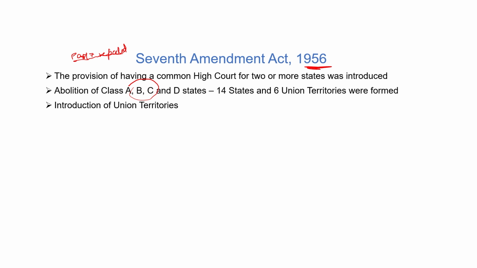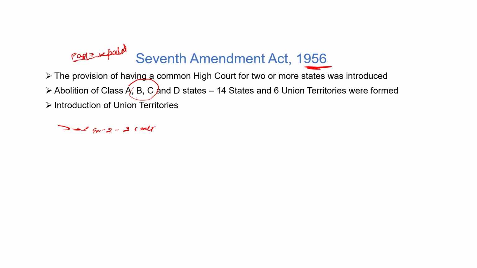What was the second thing? Second thing, Parliament got power. Parliament can allow one governor for two or more than two states. So it was done under the 7th Constitutional Amendment Act 1956. Also, Parliament can allow one high court for two or more than two states according to this amendment.